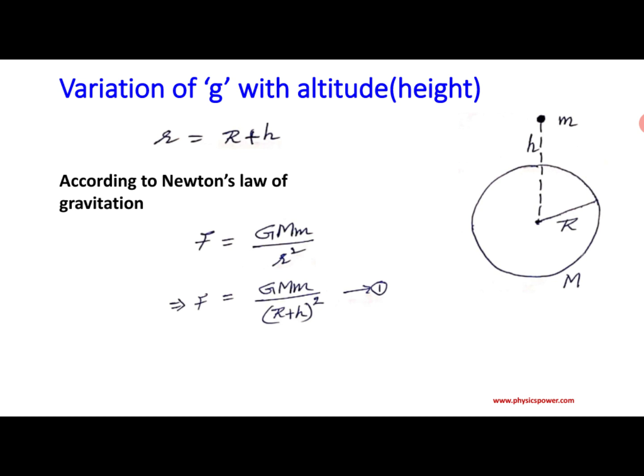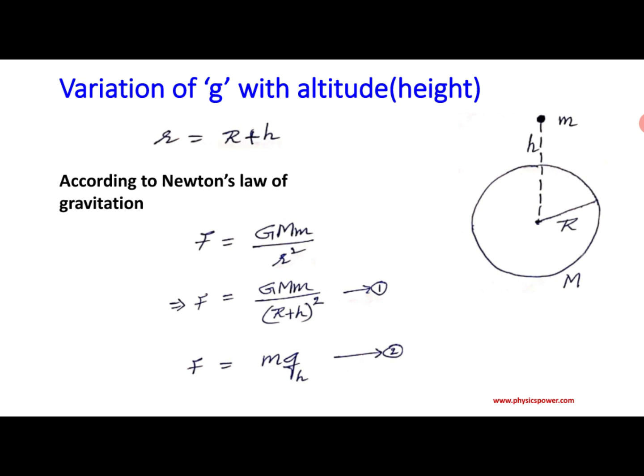Now the same attractive force on the massive body we can analyze according to Newton's second law also. According to Newton's second law, F equals m a. So force is nothing but m into a, acceleration. Here acceleration means acceleration due to gravity. Suppose at this point, at a certain height, the acceleration due to gravity is g_h. Then F equals m a becomes F equals m g, and at a particular height, with a small suffix h, F equals m g_h. Let it be equation number 2.